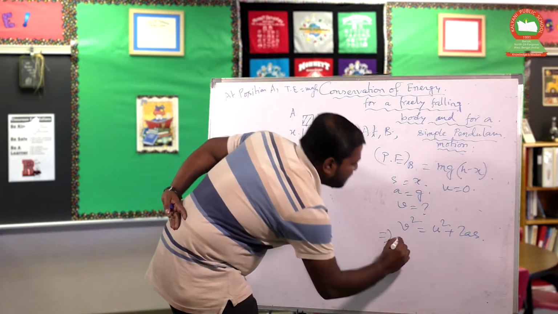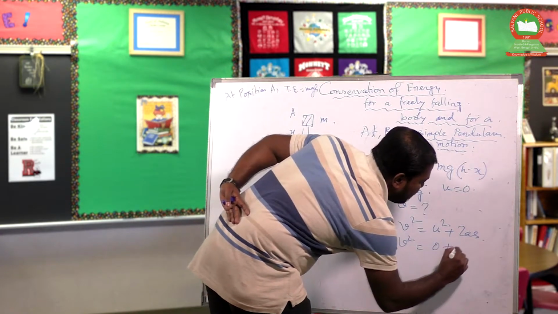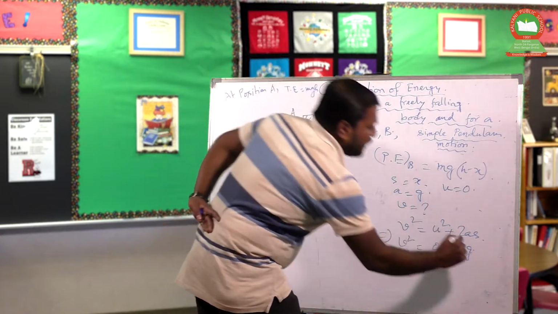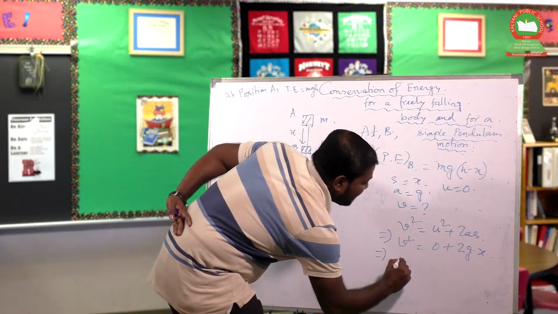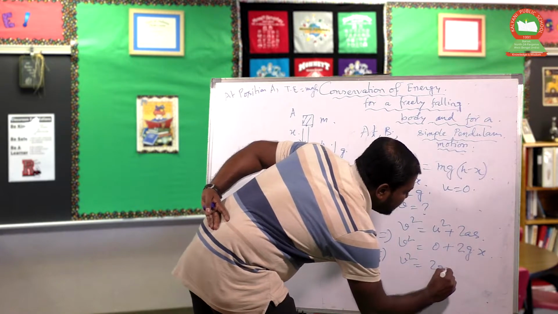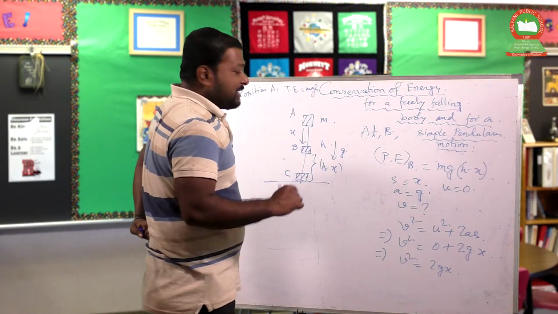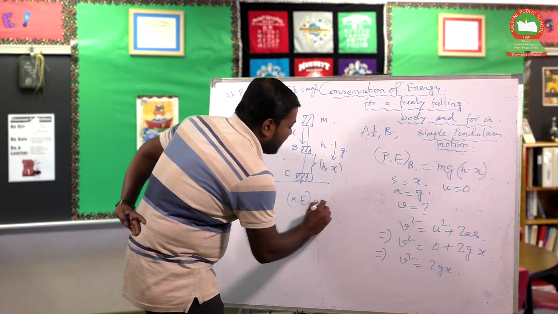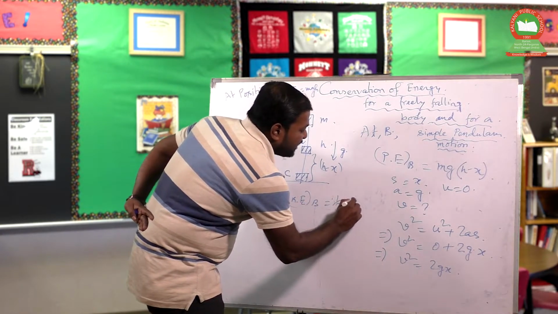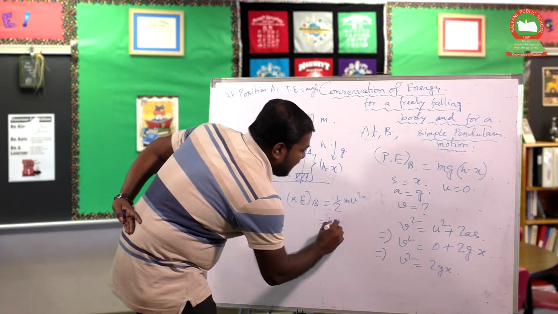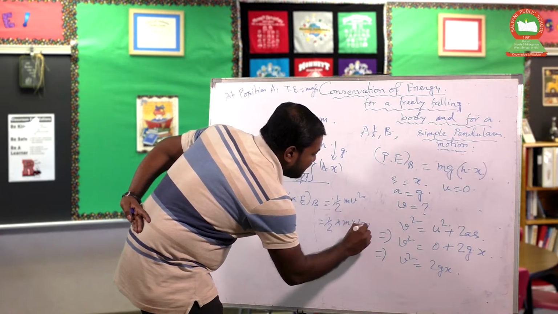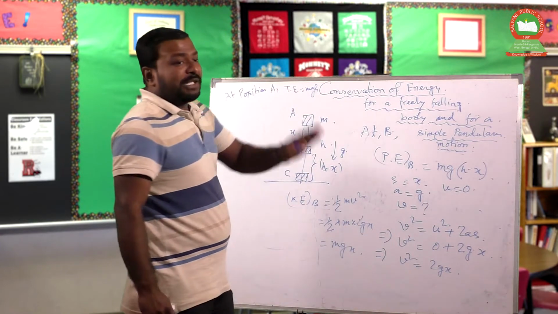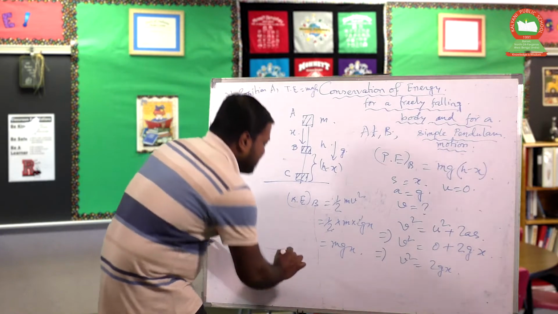That gives v square equals u square, which is 0, plus 2g into s, and s is nothing but x. So v square equals 2gx. Now the kinetic energy at point B is half mv square. It is half m and 2gx, since v square equals 2gx. So it is mgx.